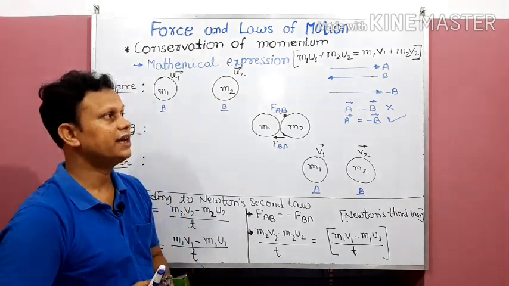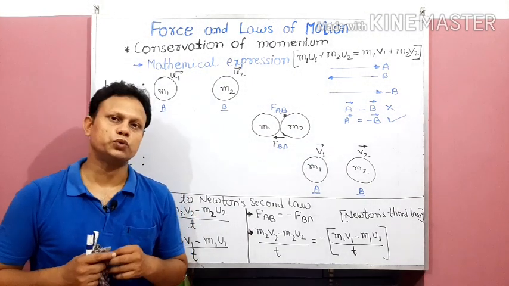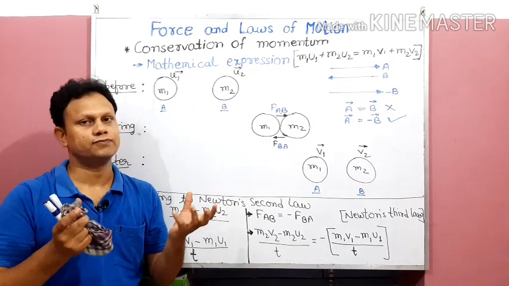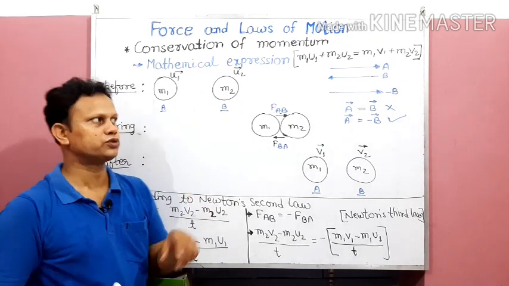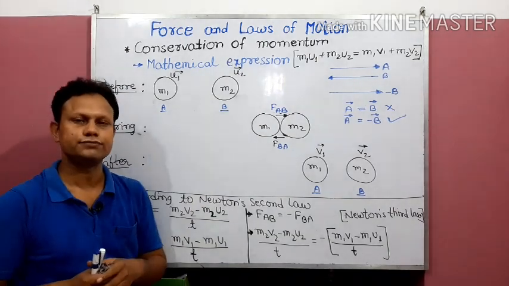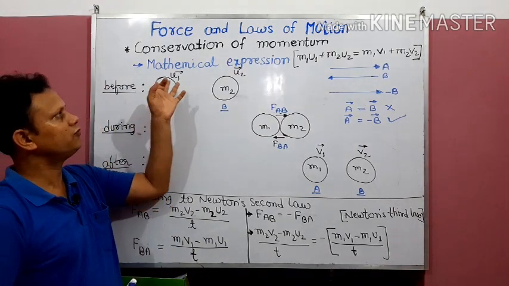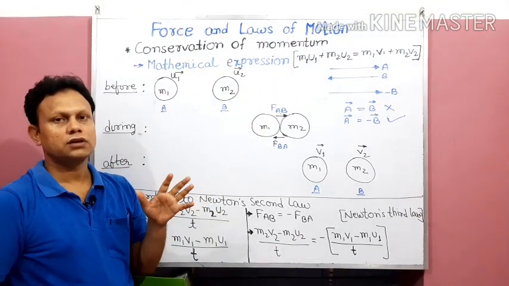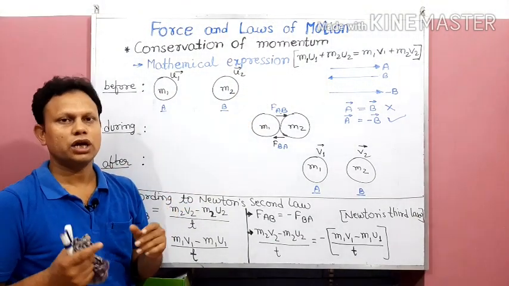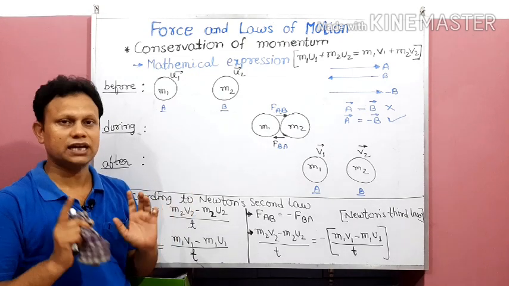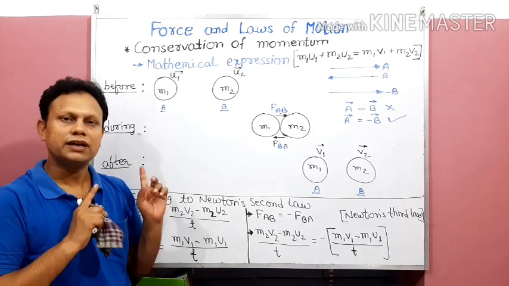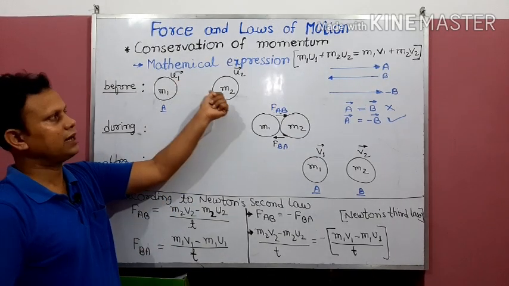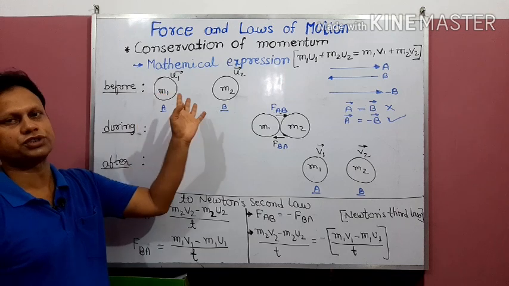Okay. Now since we have to take a situation of collision, we are going to understand a scene in which two objects are there. Suppose object A and object B are there, and they are moving with velocities u1 and u2. Right now I am taking them in the same direction, so both will have the same sign. It can be opposite also, but I am right now not going to take that. So now m1 and u1, and m2 and u2. This is the before-collision situation.